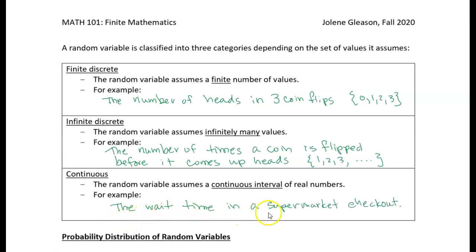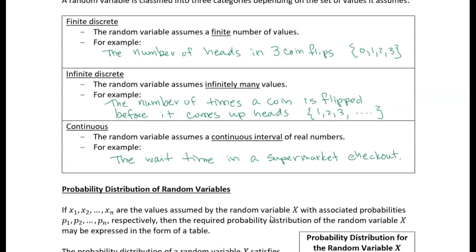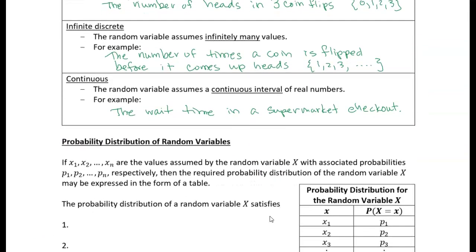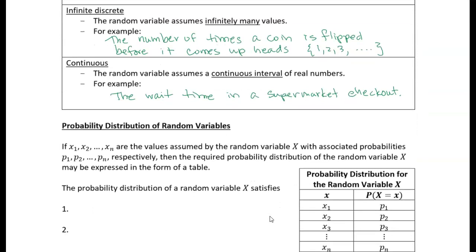Just like you may recall from the last chapter, chapter 7, we assigned probability distributions to the outcomes of an experiment. We used sample points, which were all the individual outcomes that were mutually exclusive, and we assigned probability values to each one of those simple events.